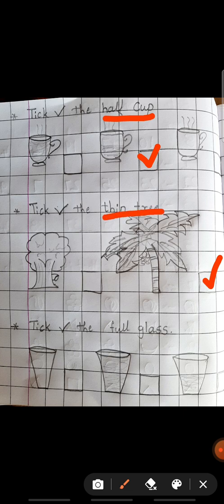Next, take the full glass. Three glasses are there. One is an empty glass, one is a full glass, one is a half glass. Which glass do we have to tick? Full. The second one.